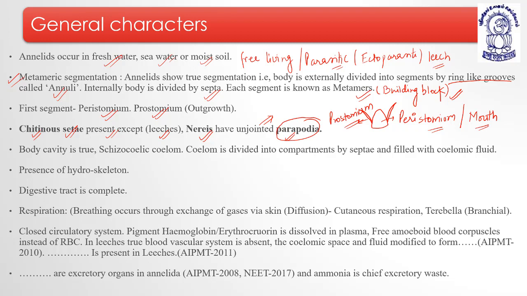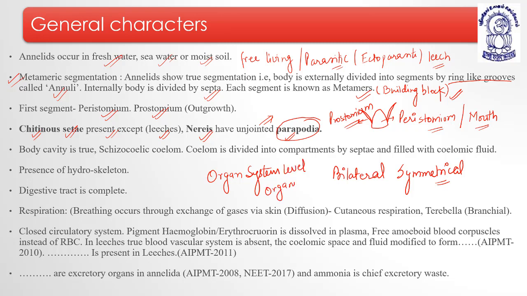Annelids, they are bilateral symmetrical. All the members are bilateral symmetrical. Okay. Now coming to next, they have organ system level of organization. Understood? Okay. Now, body cavity is true and it is schizocoelomic body cavity.